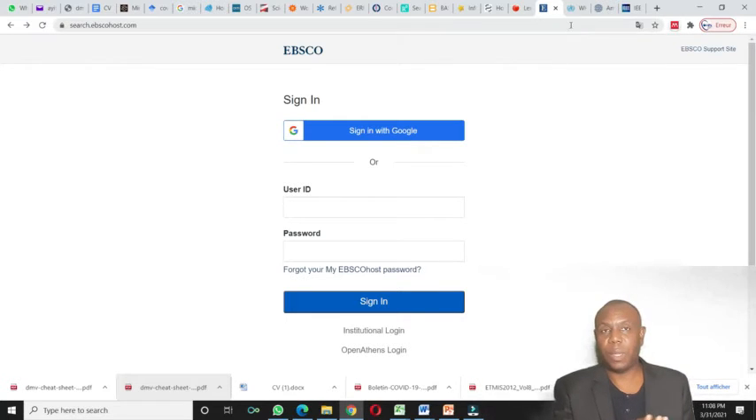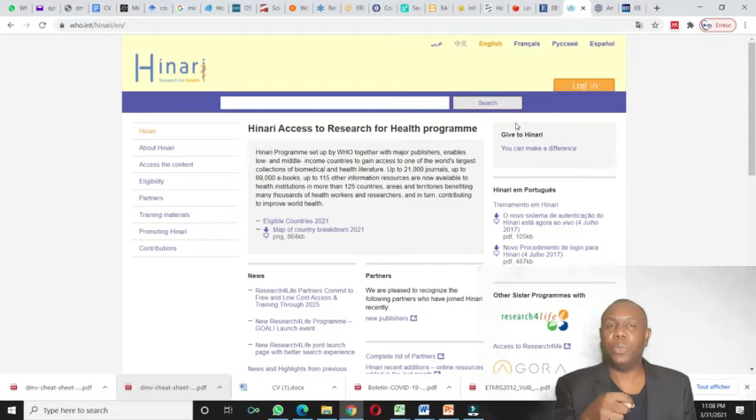Then we have EBSCOhost. With EBSCOhost, you need to sign in and create an account. It is very huge. I haven't opened it here, but it's very useful.